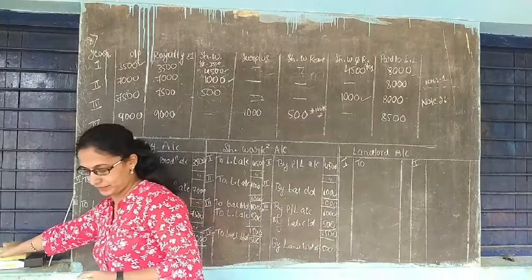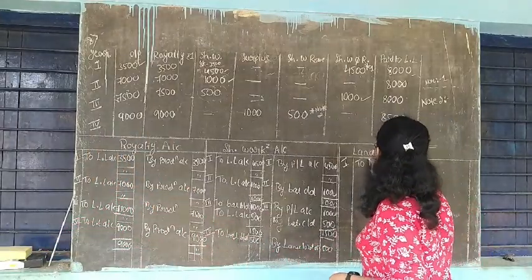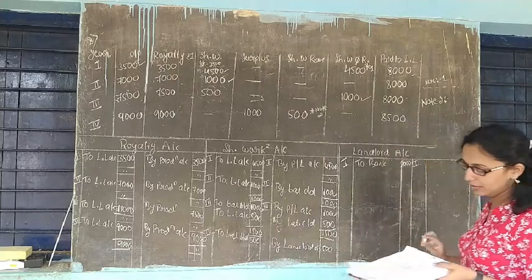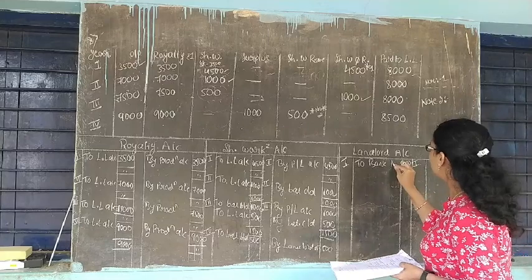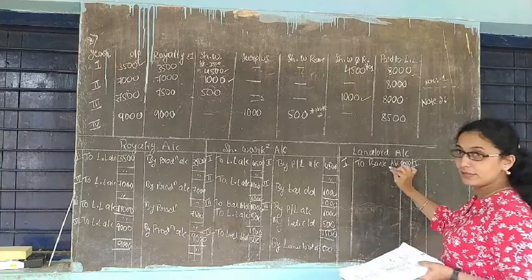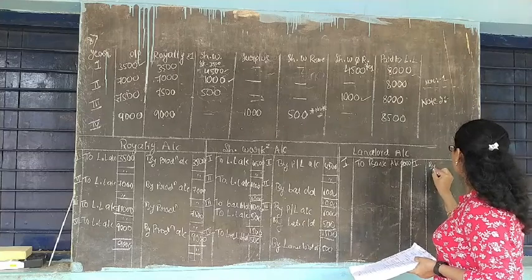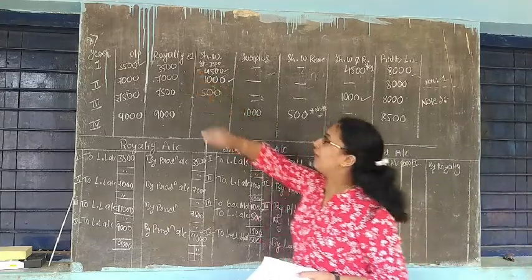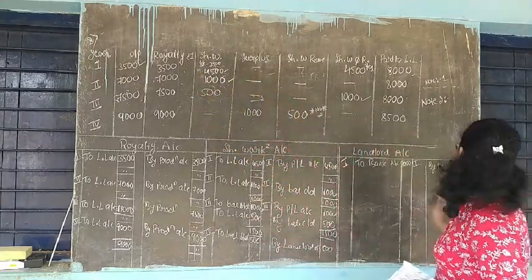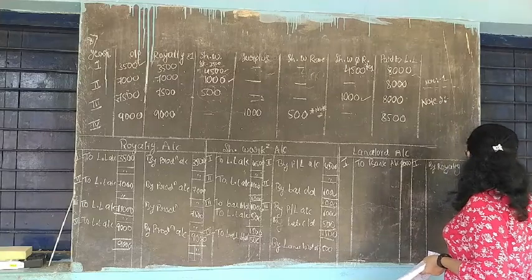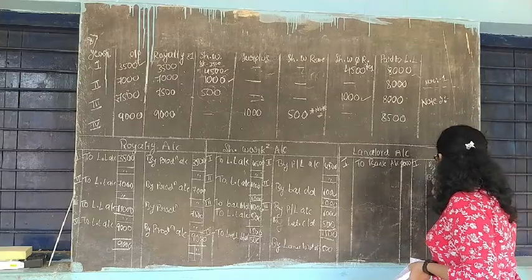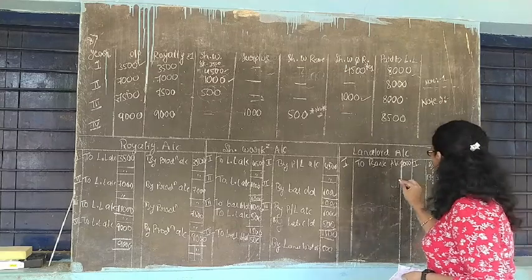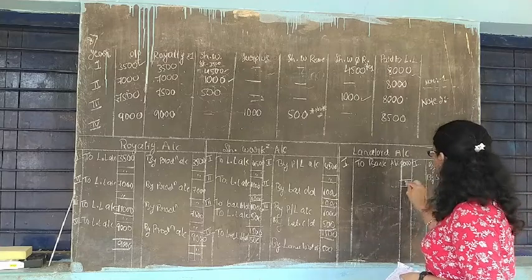Here we are going to transfer total royalty paid to bank account 8,000 rupees. Here in this 8,000, royalty is how much? 3,500 and short working is 4,500. So by royalty 3,500, by short working 4,500. Make the total. Okay, that is 8,000.